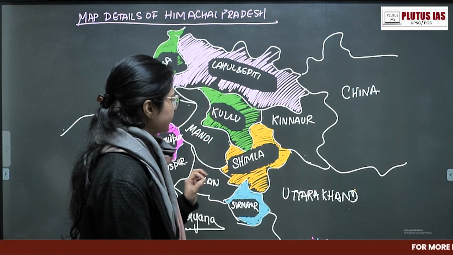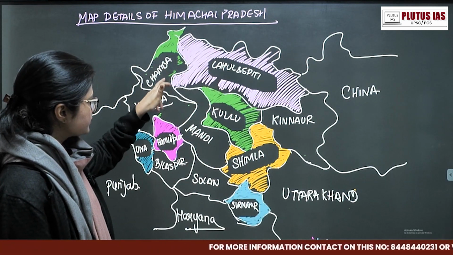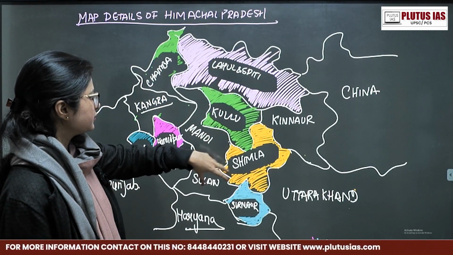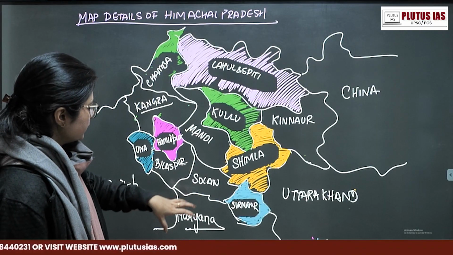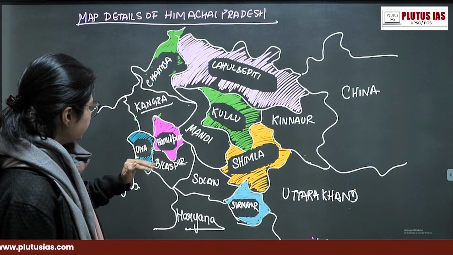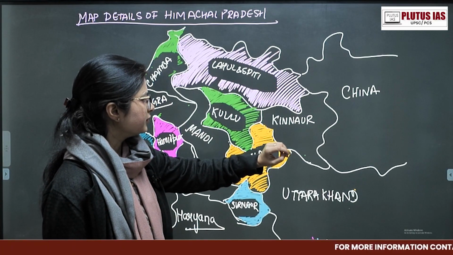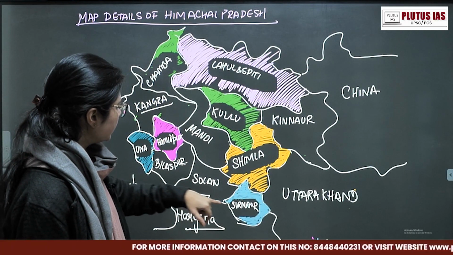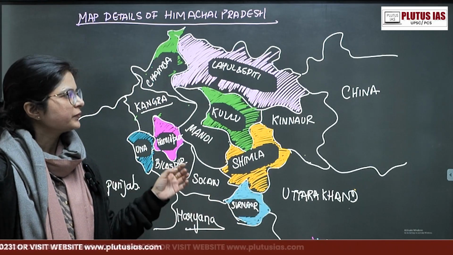So the first district that I'm taking is Lahul Spiti, which is on the top in the north. On the west we have Chamba and Kangra. Then in the middle, which is not sharing any boundary, is Kullu, Mandi, then Hamirpur. Next we have Kinnaur in the east, then Shimla, Solan, Bilaspur, Una and Sirmaur. So these are the districts that Himachal Pradesh has.